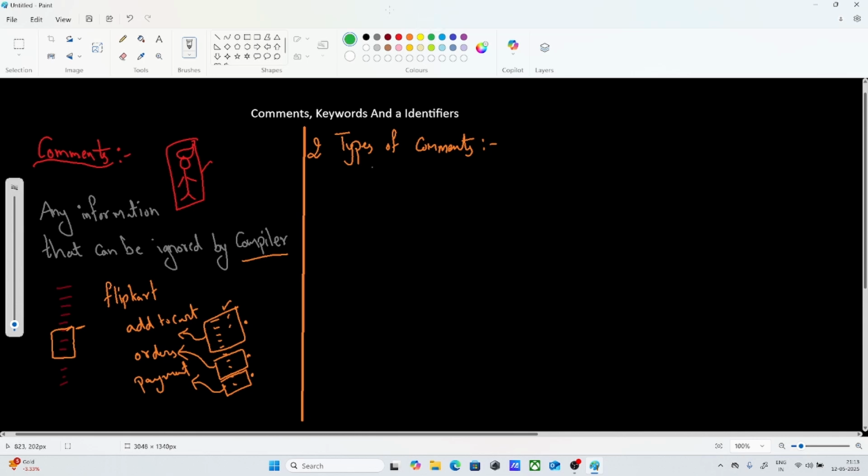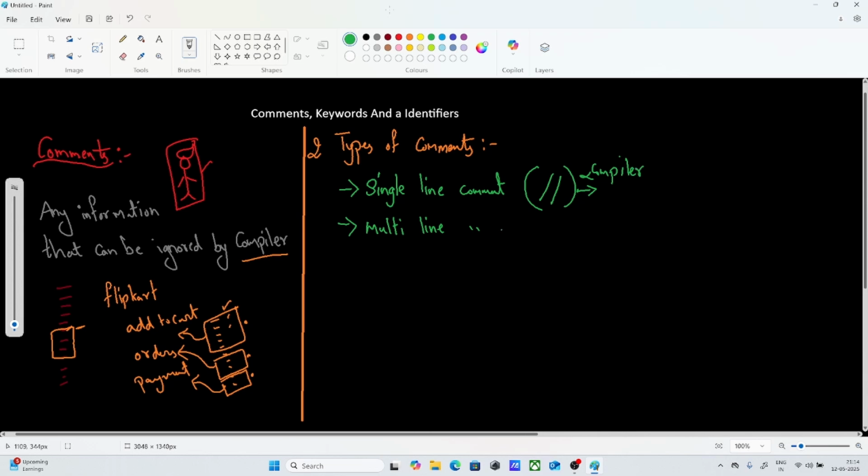One is single line comment, and another one is multi-line comment. Single line comment means whatever information you are giving should be in a single line. If you are writing that information in one line, you have to use double slash. If you give this double forward slash, this entire line is going to be commented, meaning this entire line is going to be ignored by the compiler.